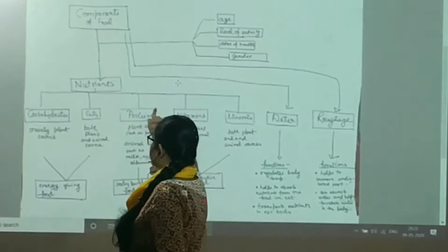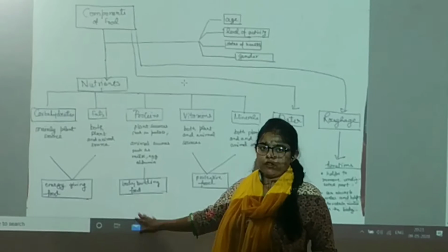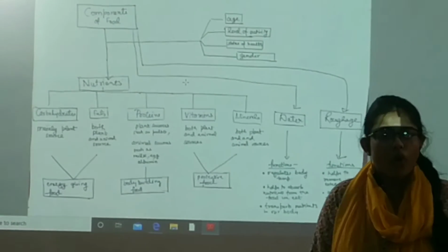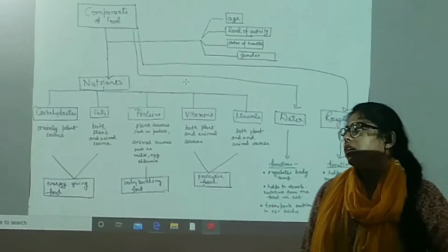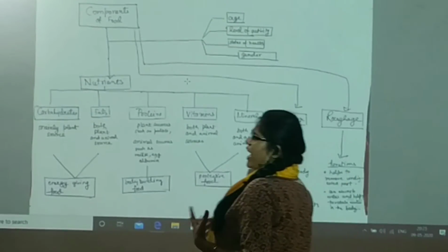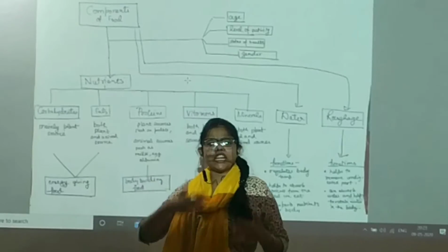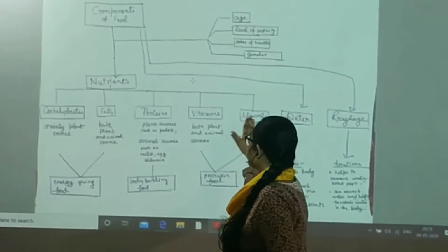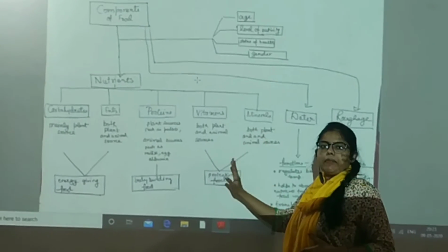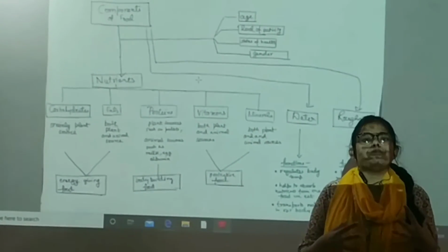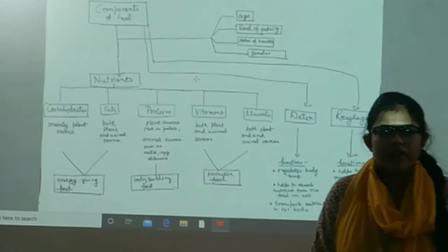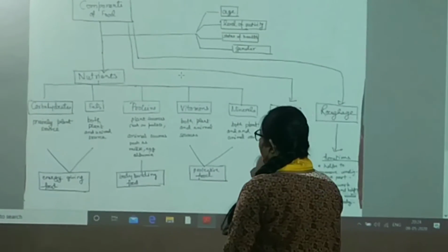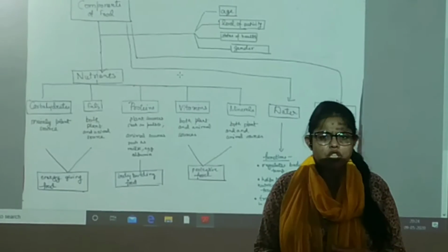Okay, the proteins are the basic bodybuilding food. That is, they help our body to grow and develop. They help in the growth and development of the individual from baby to an adult. Then there are vitamins and minerals, and both of them are protective food. What are they? They are protective food. That is, they protect our body from diseases, and they also help in the repair of damaged tissues.